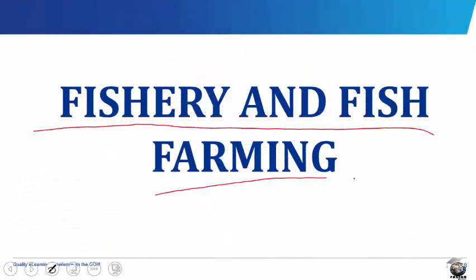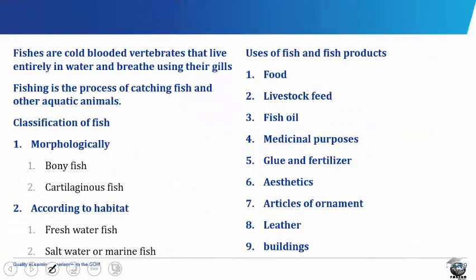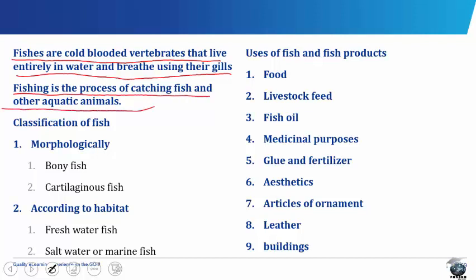Fishery and fish farming. Fishes are cold-blooded vertebrates that live entirely in water and breathe using their gills and also swim using their fins. Fishing is the process of catching fish and other aquatic animals.